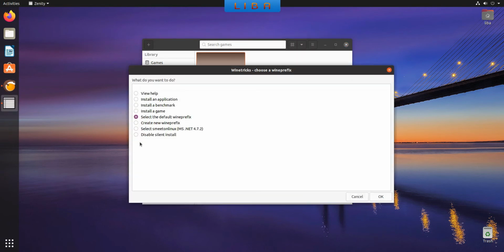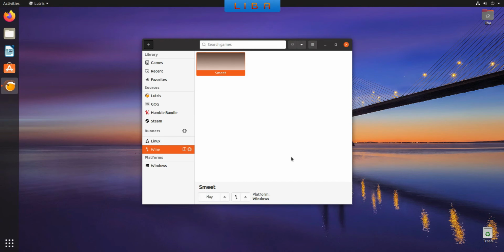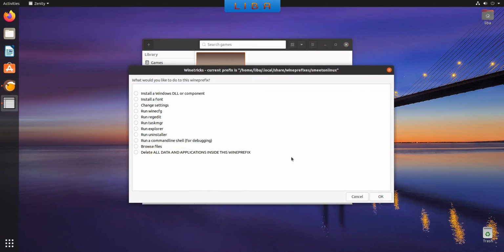In the Winetricks choose a wine prefix window, select Disable Silent Install and click on OK. Now you see it's Enable Silent Install on the last option. Select your wine prefix. For my example, it's Smeet on Linux. And click on OK. Select Install a Windows DLL or component. Click on OK.